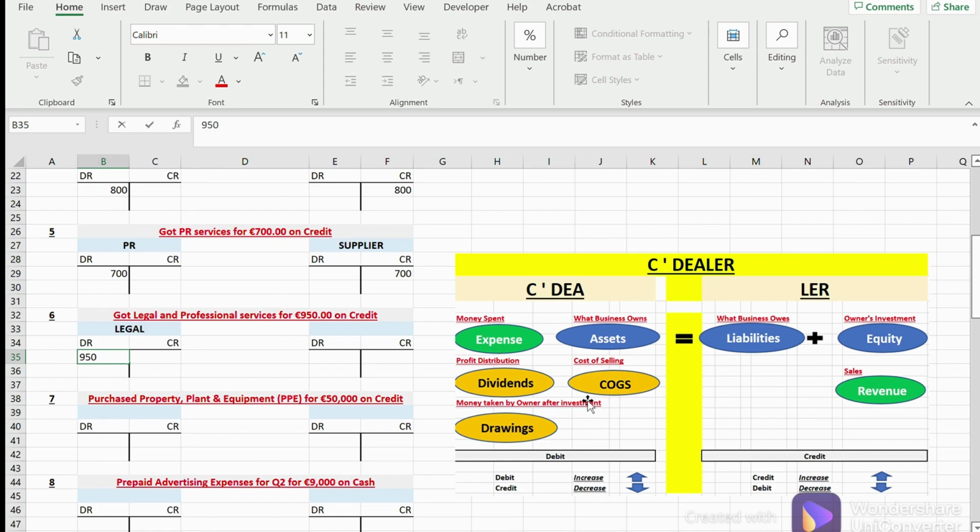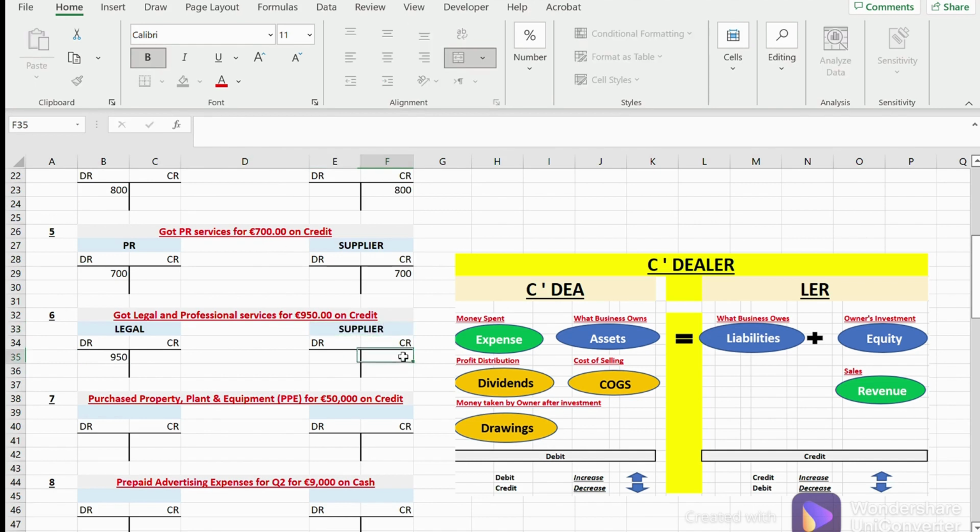So since the payment wasn't done, then what happened? The liability got increased, so which means it has to be paid after a while. Now the liability has been created, so it has been increased. So let's put supplier here again. Again, the liability, we're going to call it supplier here.